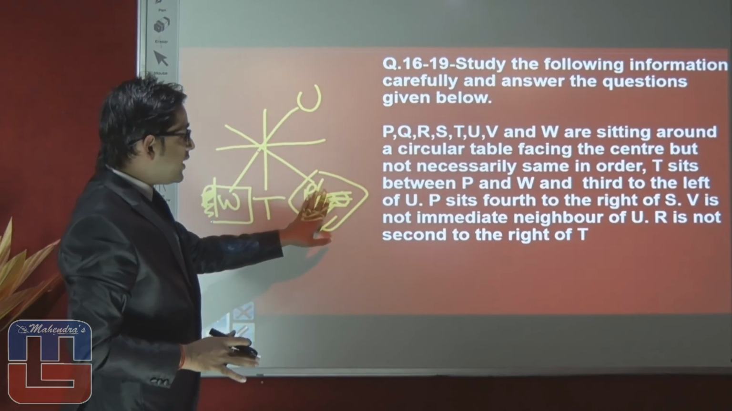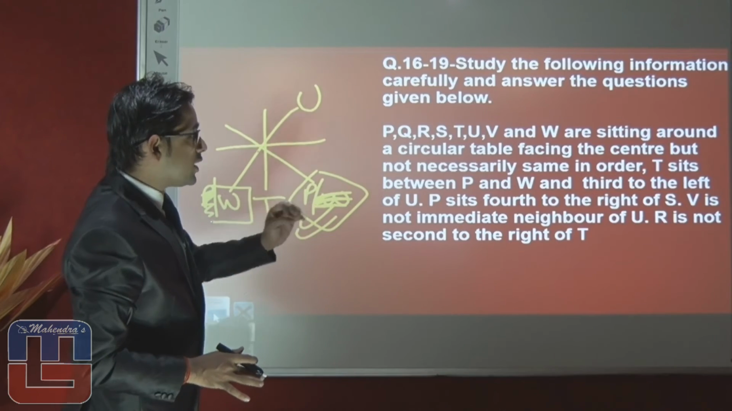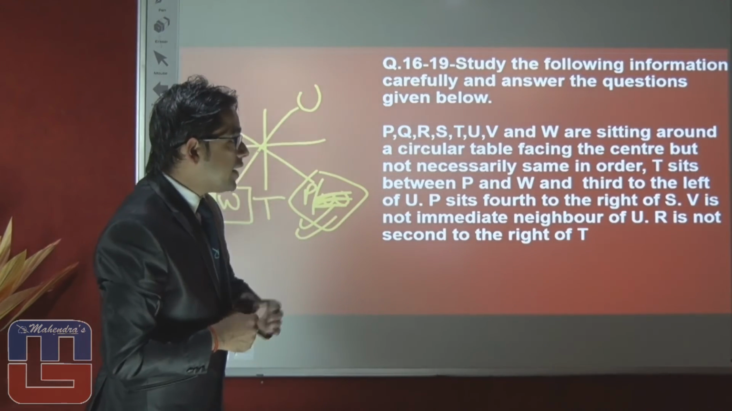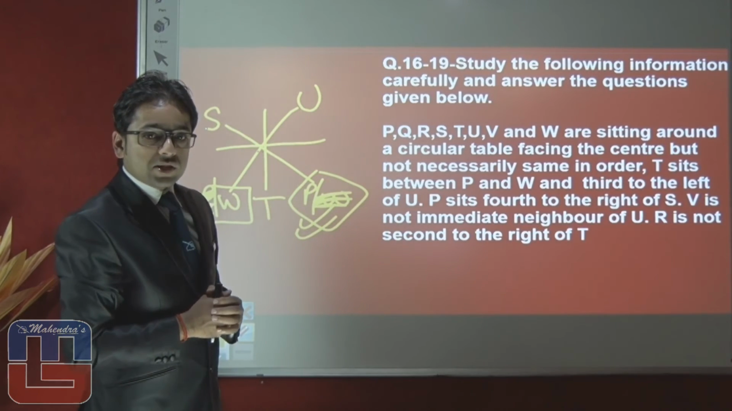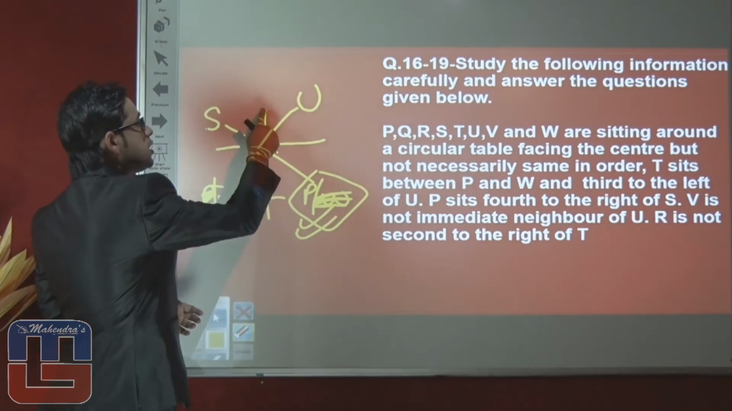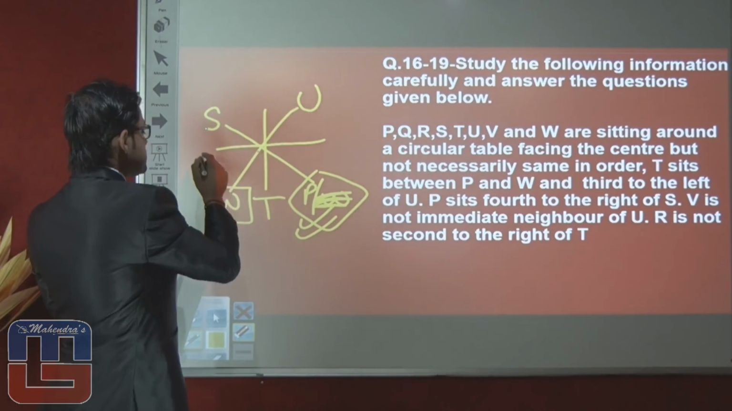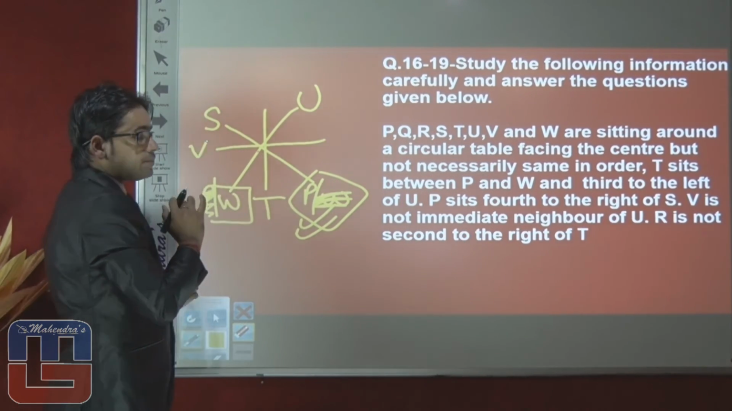And who will be 4 to the right of S? Then the answer will be P. S is 4 to the left of P. Next statement is talking about V is not neighbor of U. If V is not neighbor of U, then only one position is vacant for V. That is just between W and S.